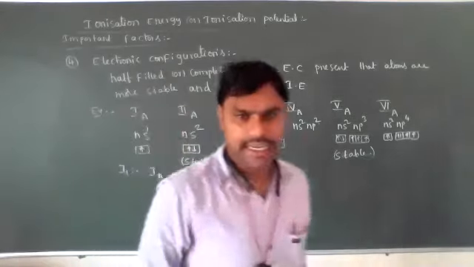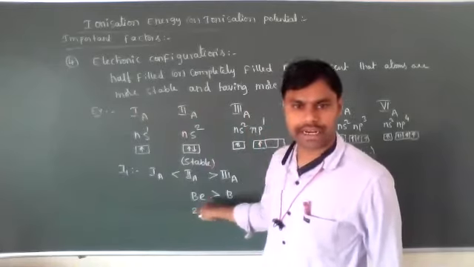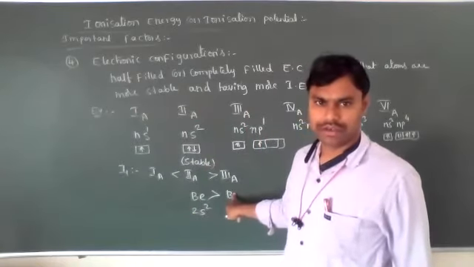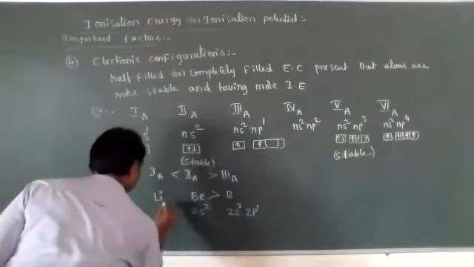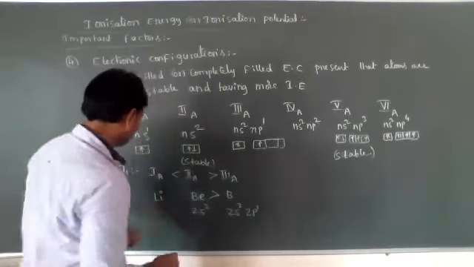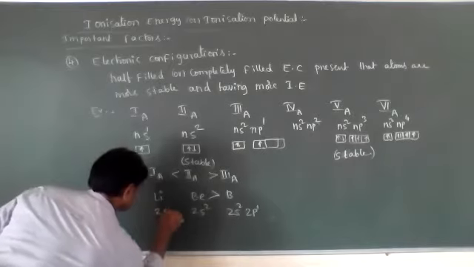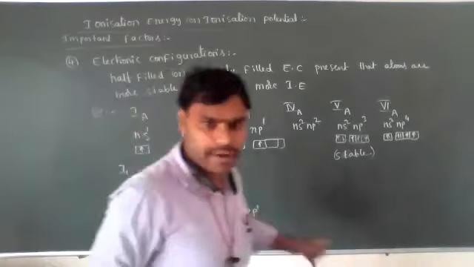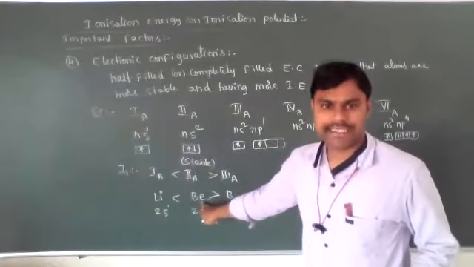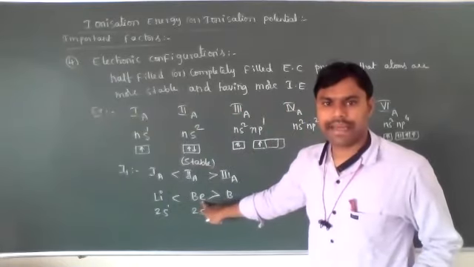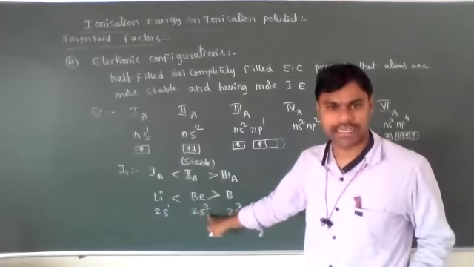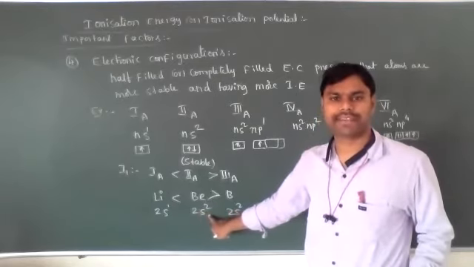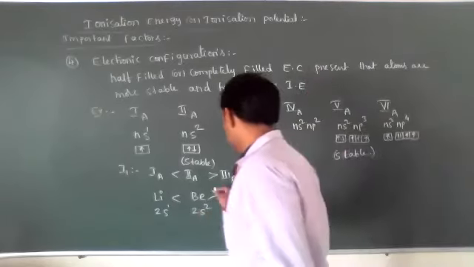So that's why the first ionization energy of beryllium is more when compared to boron. And lithium is 2s1. That's why from lithium to beryllium ionization energy increases, and beryllium has more ionization energy when compared to boron because beryllium has a completely filled electronic configuration. This is an exception. It is important.